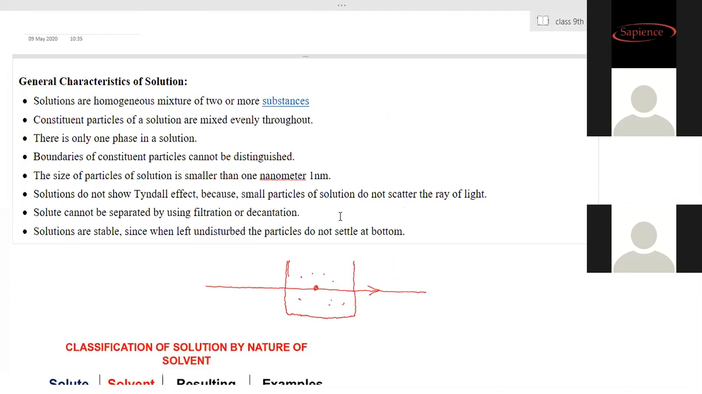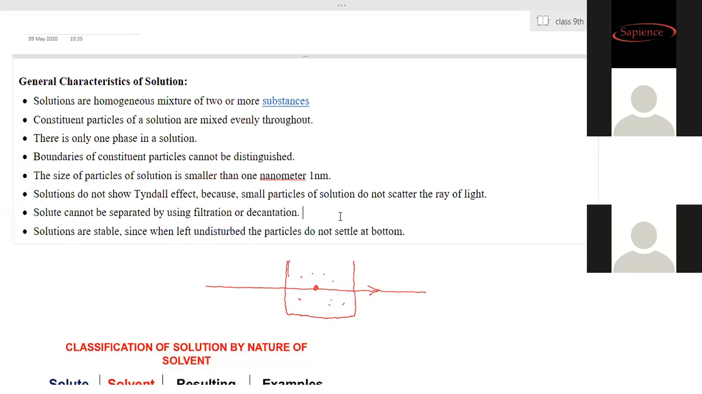Now what do you mean by solutions? Just now we discussed homogeneous mixtures. All the homogeneous mixtures are called solutions. Till now you learned that a solution means something dissolved into water or any liquid, but not always. A solution cannot be only in the liquid state. It can be solid, it can be gaseous as well. Air is a solution. It is a gaseous solution.